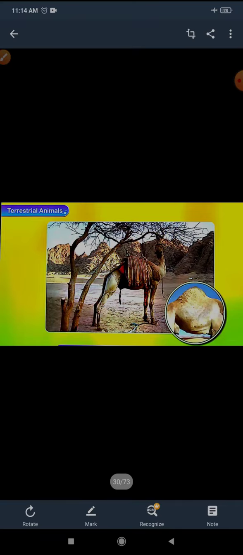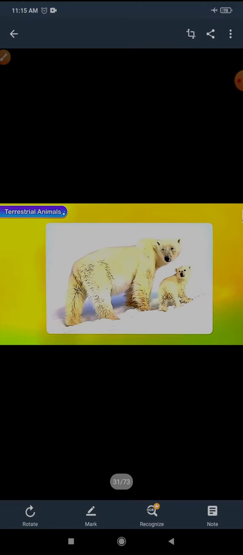Its hump is like a backpack where it stores food as fat. Plants store their extra food in the form of starch, and we humans and animals store our extra food in the form of fat. This fat is used by the camel when it does not get any food or water for days. Okay, so that was for terrestrial animals.